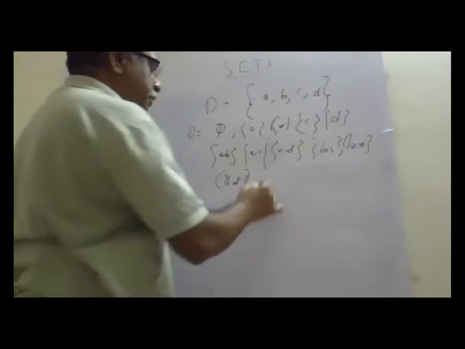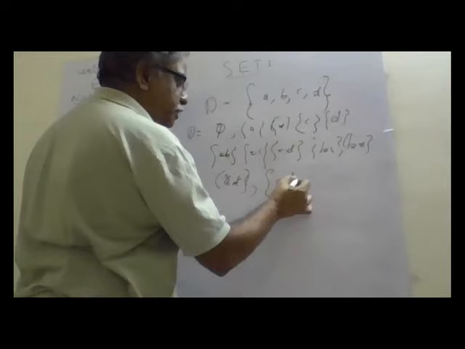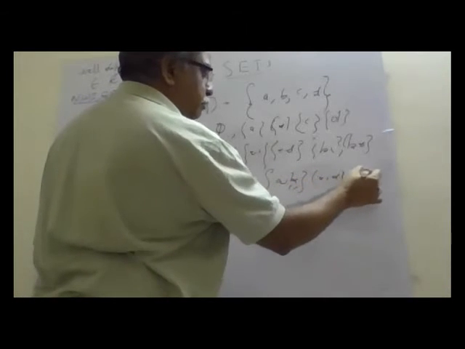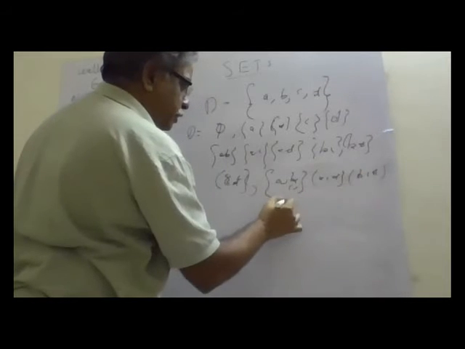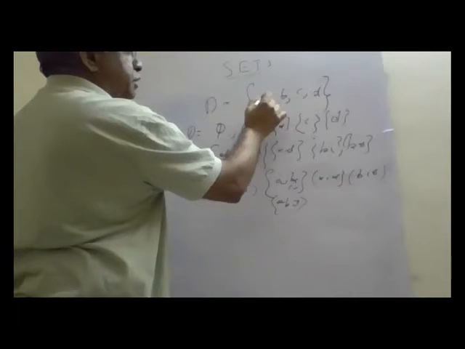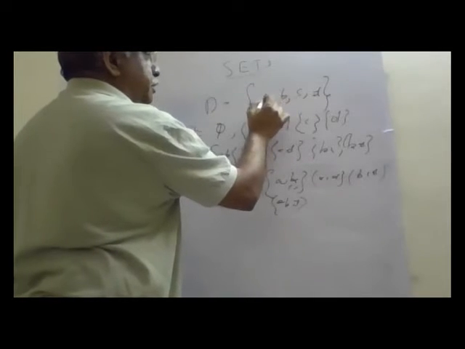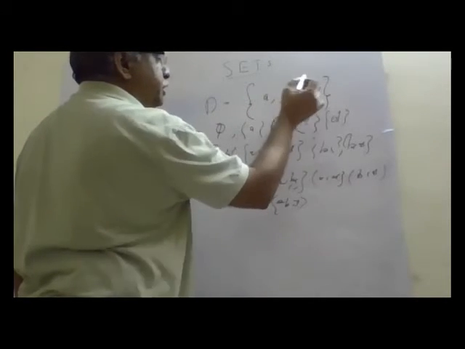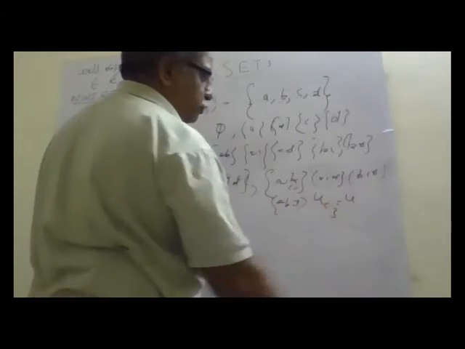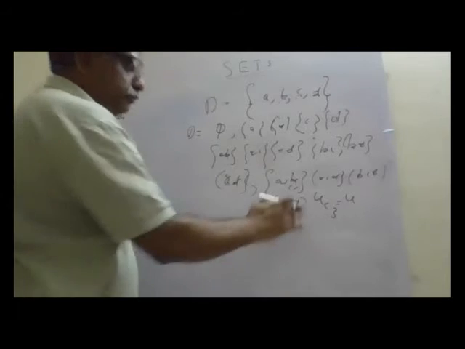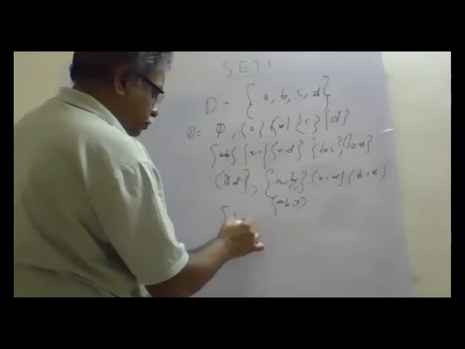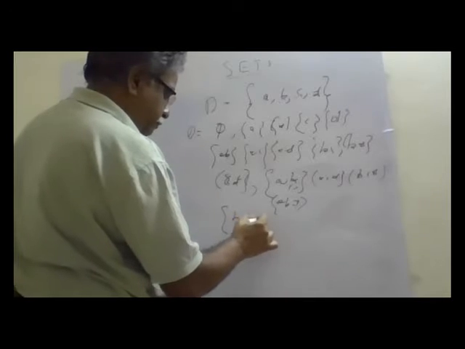Then 3 together: ABC, ACD, BCD, ABD. ABC, ACD, ABD, BCD. All 4, 4C3. That is 4. Then we got 4 sets, and finally all four together: A, B, C, D.